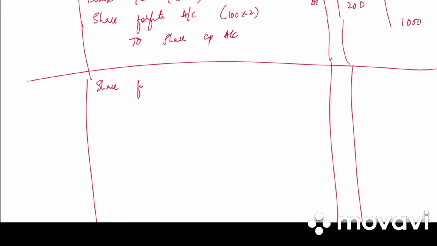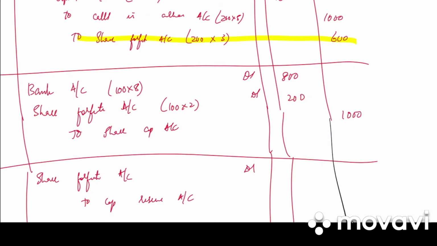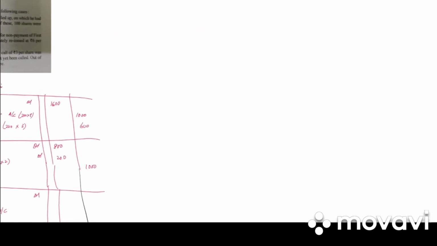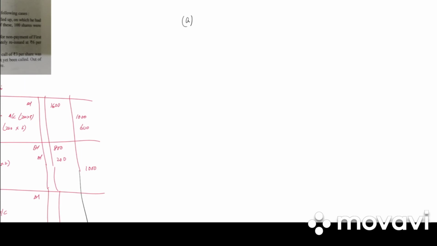Last we need to transfer it to capital reserve. So share forfeiture account debited to capital reserve account. So we need to calculate the profit on reissue. Write down working note. Write A. Profit on 200 shares, how much is it? 600.